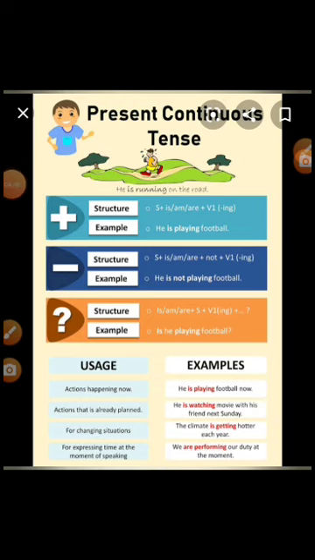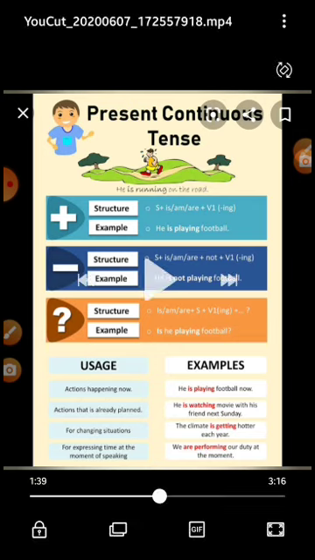Now we will study present continuous tense. In affirmative sentences, structure is subject plus is/am/are plus verb first form plus ing. With singular we use is, with plural we use are. For an example, he is playing football. Here subject is singular, he, we used is. If our subject is plural, like they, we will say they are playing football.